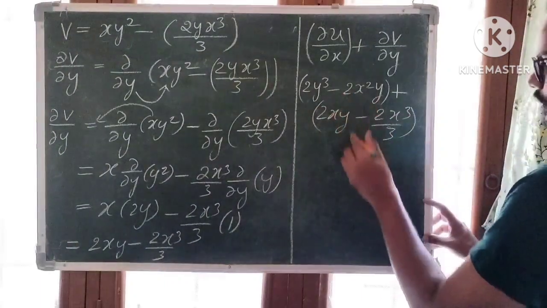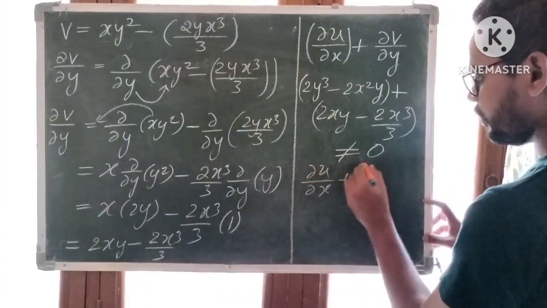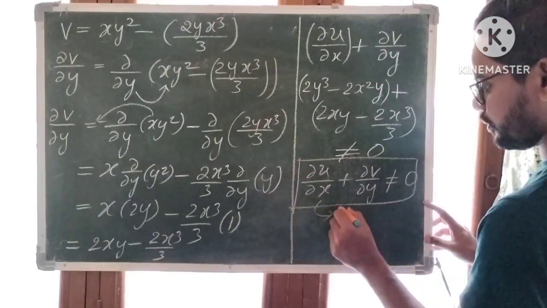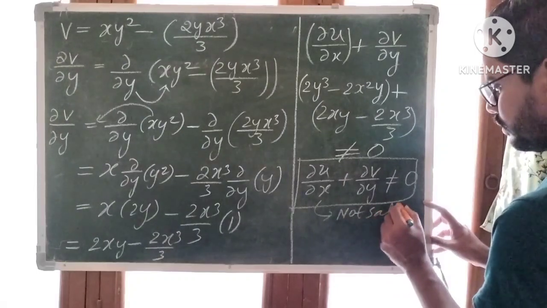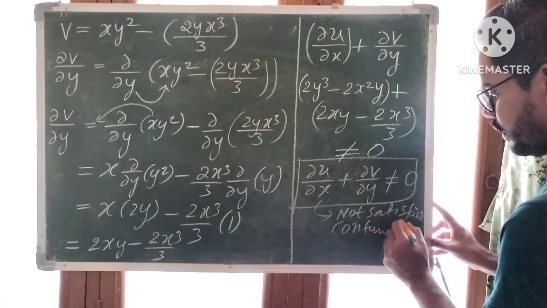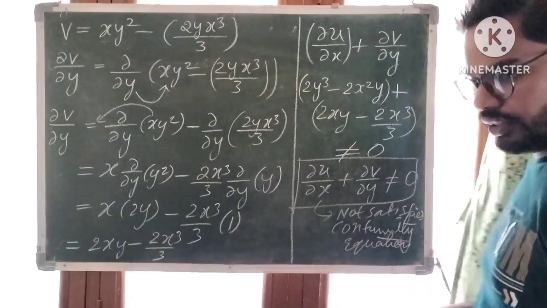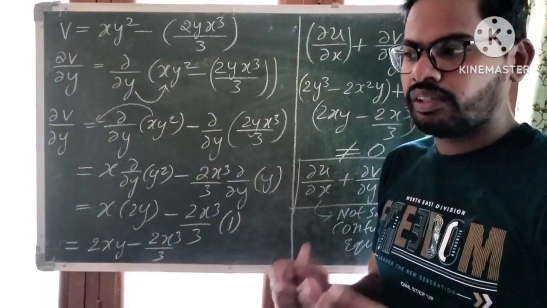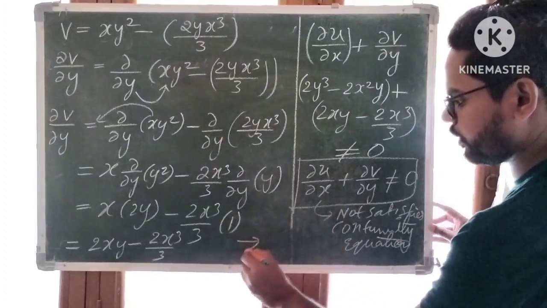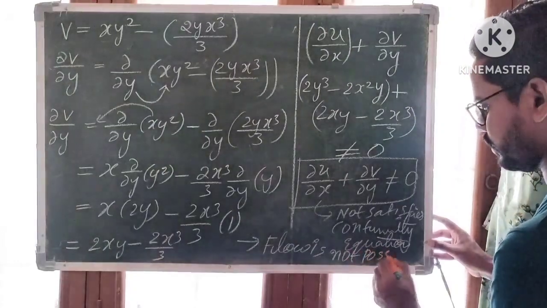So what do you observe? This value is not equal to 0. Dou u by dou x plus dou v by dou y is not equal to 0. So it does not satisfy the continuity equation. Therefore, if velocity components do not satisfy continuity equation, it means the flow is not possible.